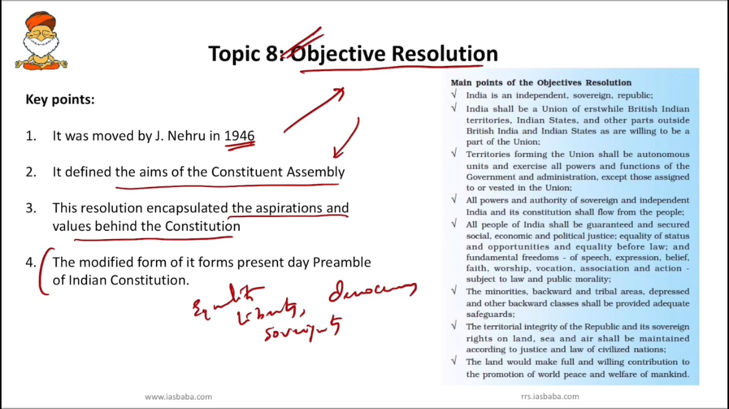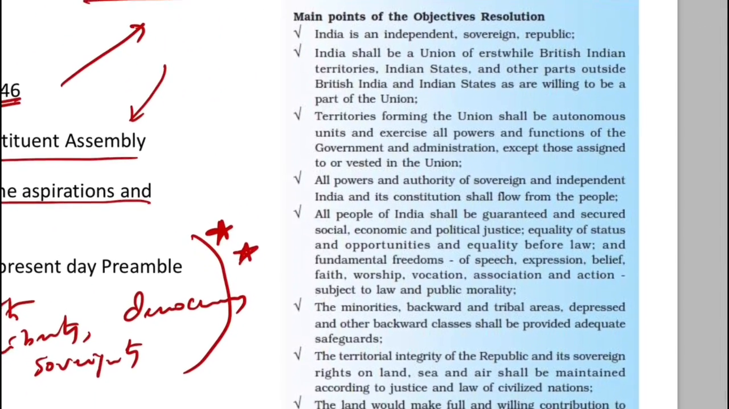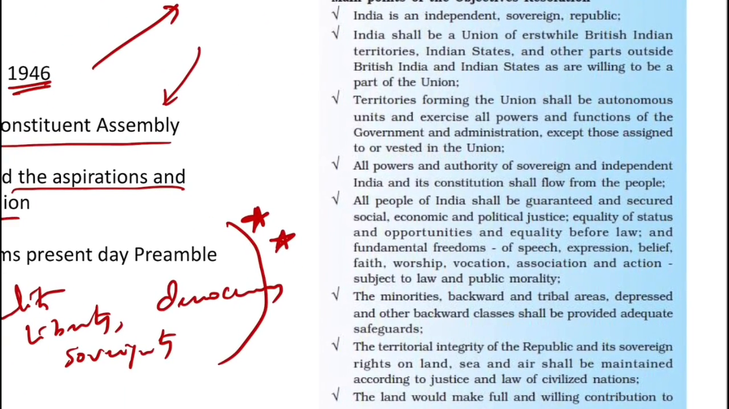This objective resolution is important also because the modified form of this objective resolution is nothing but the present day preamble of the Indian Constitution. So we'll try to know what are the main points under the objective resolution which was moved by Jawaharlal Nehru. Okay. So India is an independent sovereign republic. Second, India shall be a union of erstwhile British Indian territories as well as Indian states and other parts outside British India and Indian states which are willing to be part of the union.